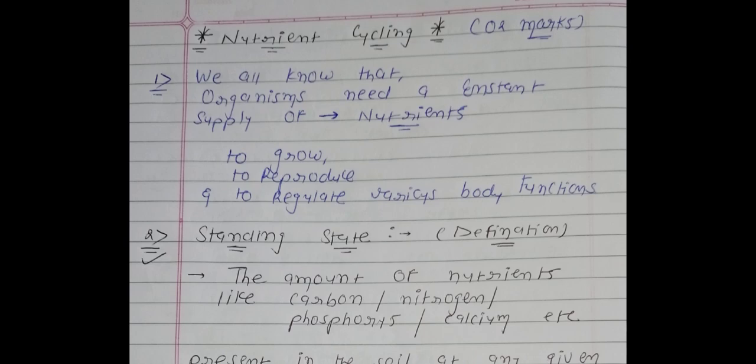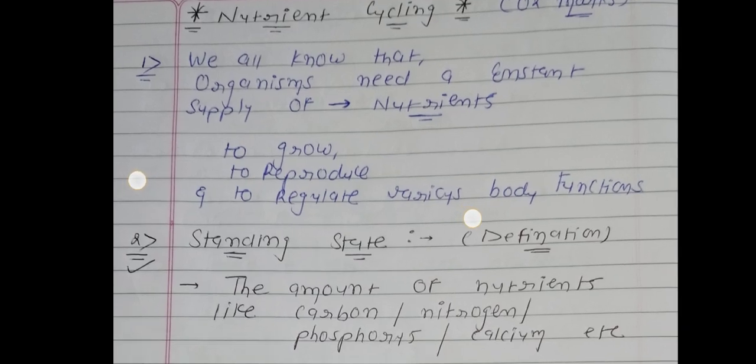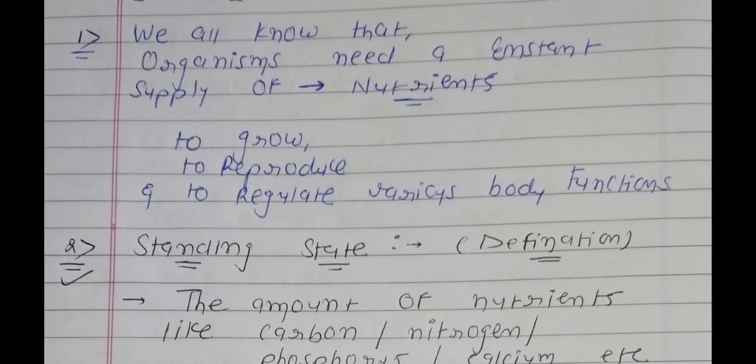Okay, so constant means a non-stop supply of nutrients is required. Why are these nutrients required for each and every living organism? We have some points: to grow, to reproduce, and to regulate the various body functions, meaning the physiological activities of a particular living organism.